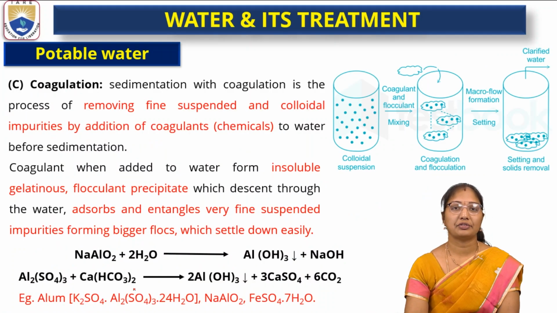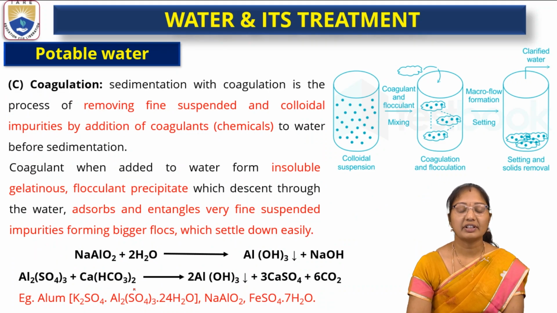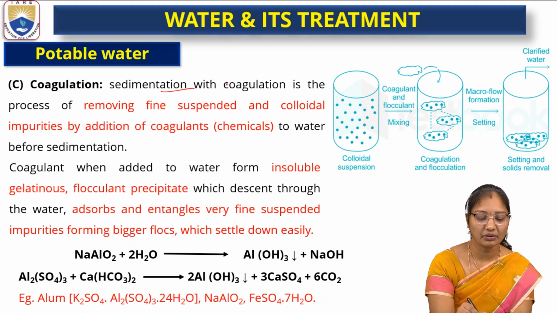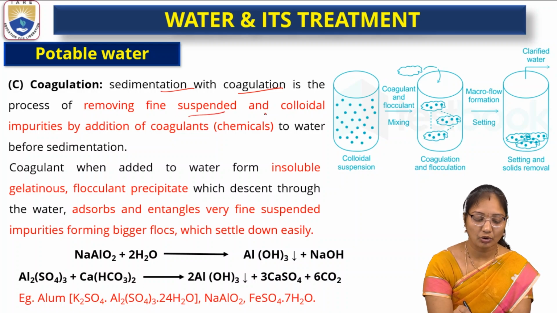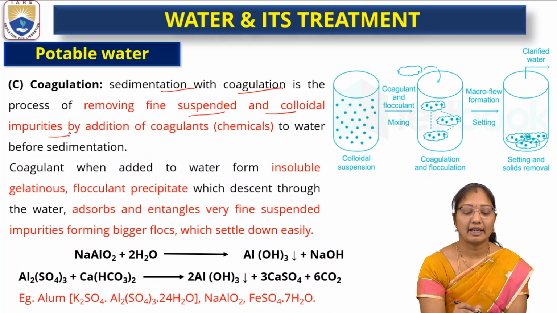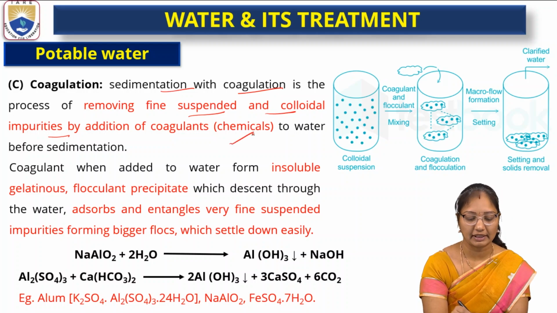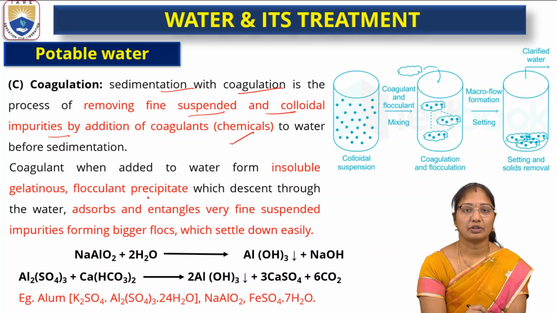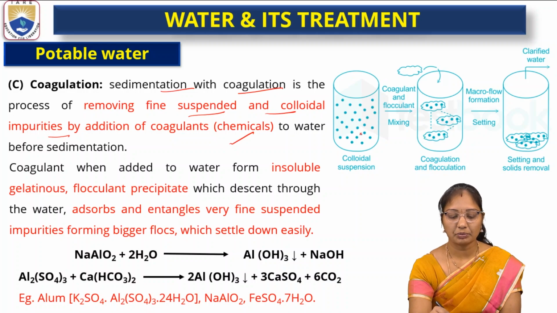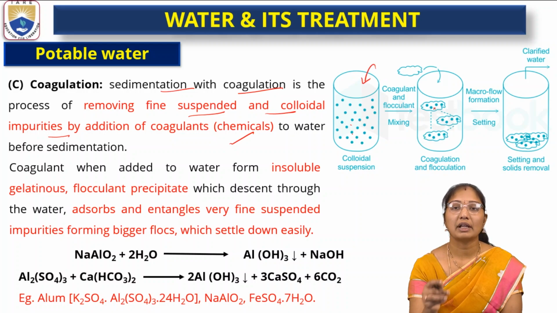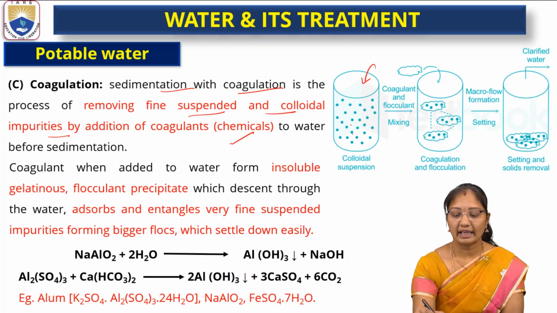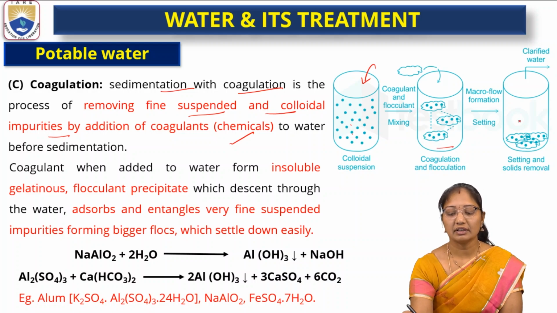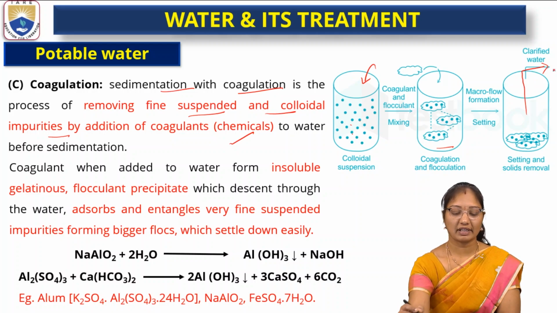Next thing is coagulation. Coagulation and sedimentation is the process of removing fine suspended and colloidal impurities by the addition of some coagulants or chemicals to water before sedimentation. So the colloidal suspension, if we see here dots, when coagulant or flocculant is added to this water, it forms curdles or precipitates. Again, it will settle at the bottom. Then clarified, purified water is pumped through the pipes from these tanks.